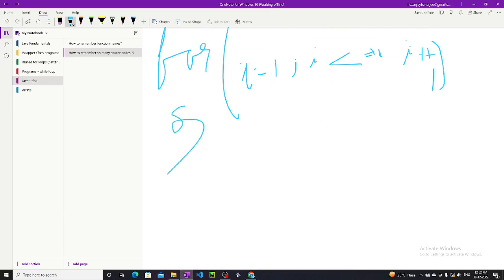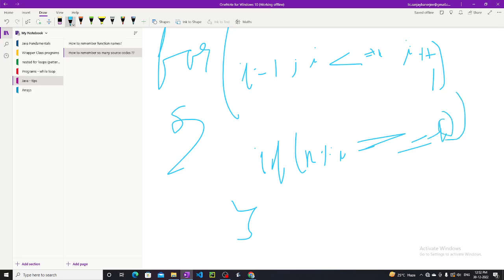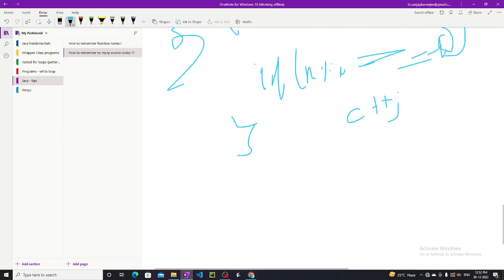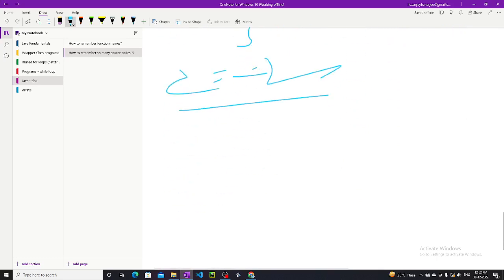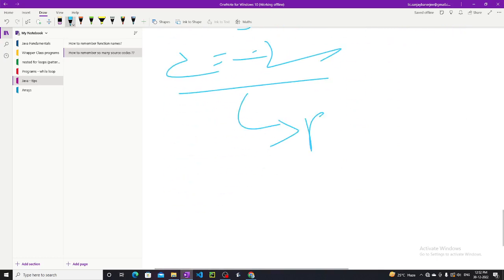So like this I have to declare a loop, and inside that loop I have to check whether n mod i equals 0 or not. If it is, then c will be plus plus. Outside the loop, I have to check whether c is exactly equal to 2 or not. If it is, then it is a prime number.